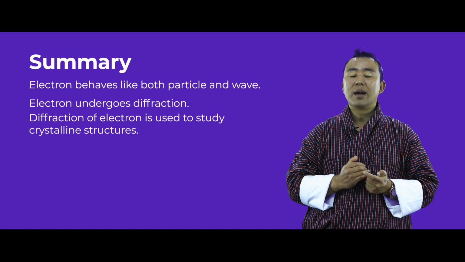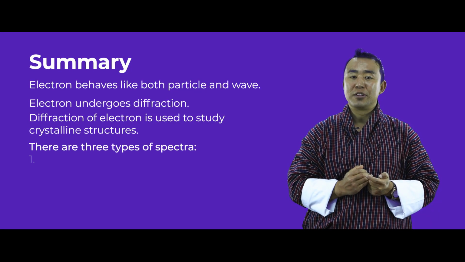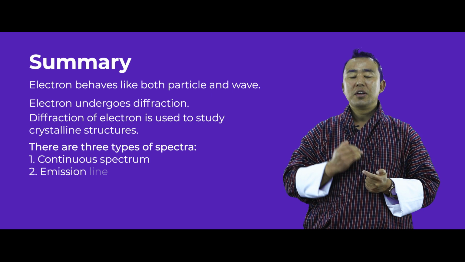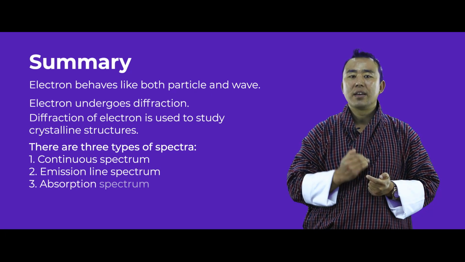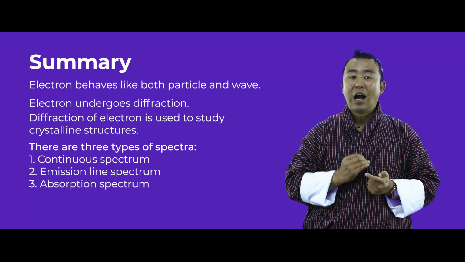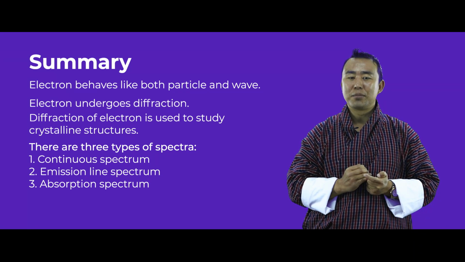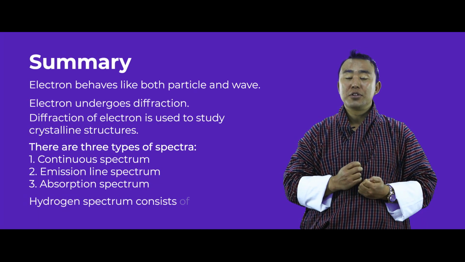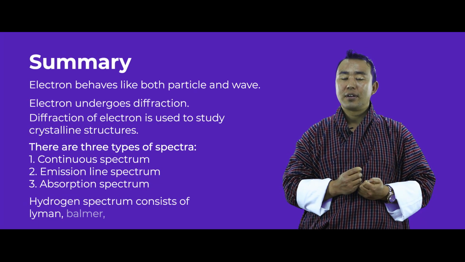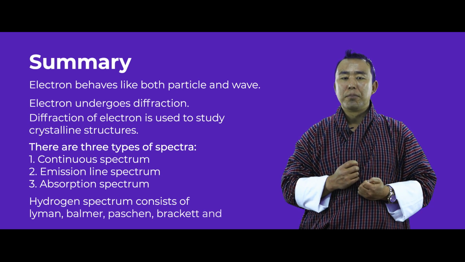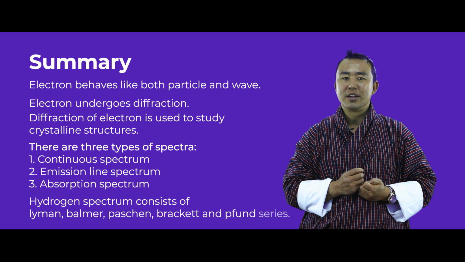We have learned about types of spectrum. They are known as continuous spectrum, emission line spectrum, and absorption line spectrum. After that, we have learned how the hydrogen spectrum is produced. And we have concluded that the hydrogen spectrum consists of Lyman series, Balmer series, Paschen series, Brackett series, and Pfund series.